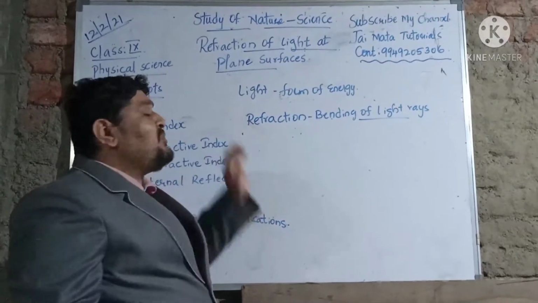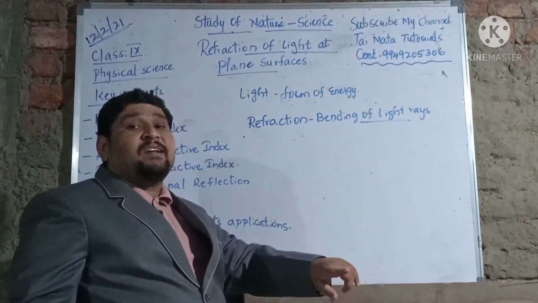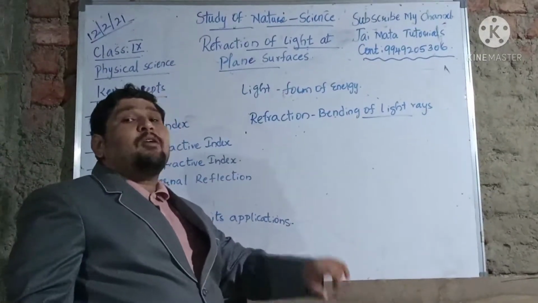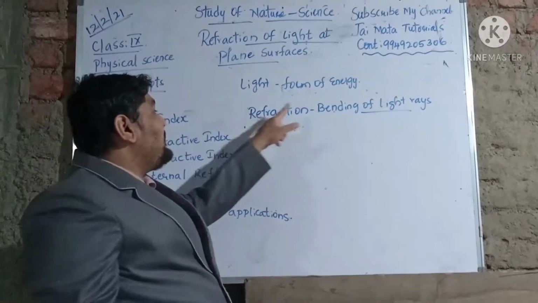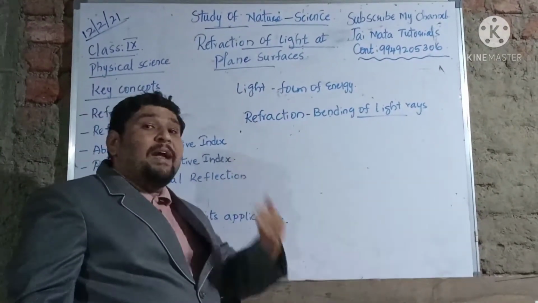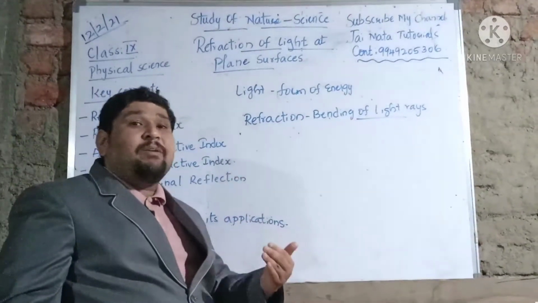But when does this refraction take place, or when does light get bent? Because in reflection we said that light bounces back or returns into the same medium, but in the case of refraction, you will see that the light bends from its direction. So when does it get bent from its direction?